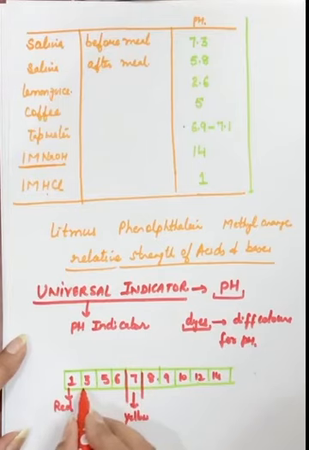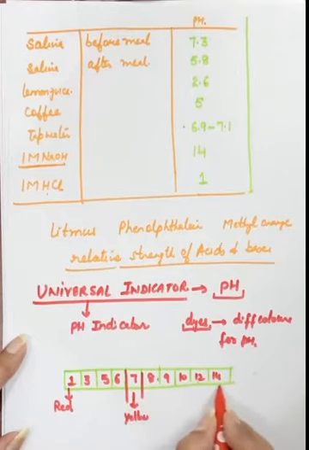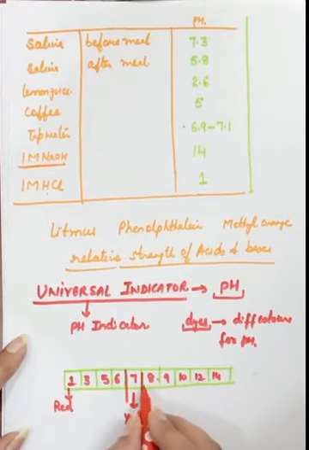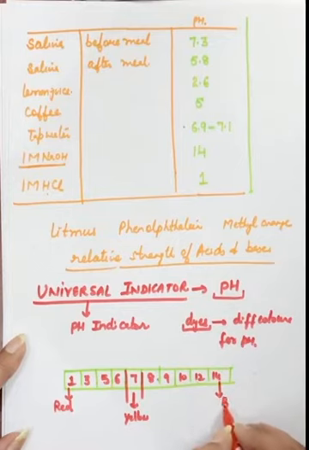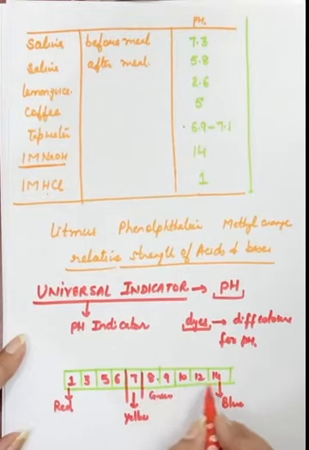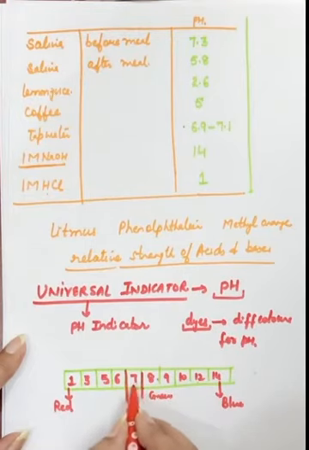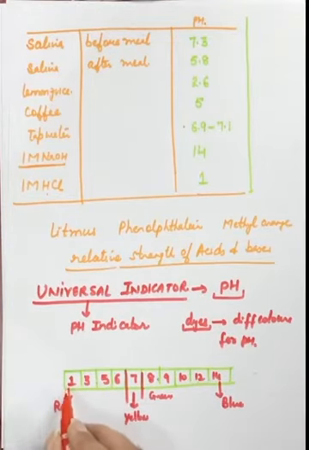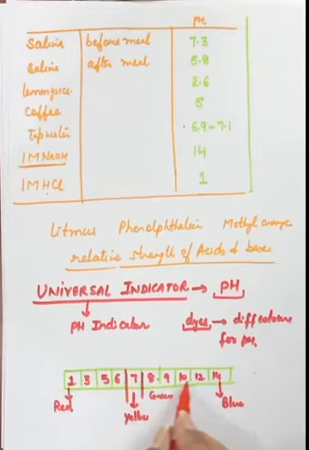So a lighter shade of red we will have, then it will change towards the orange color like this. And this side the colors of these indicators change towards a dark blue color. And this side the colors are green. So we will have the darker shades this side and this side we have the lighter shades. As we go this side we will have the darker shades of the red color. This chart shows the colors appearing on the pH paper when they come in contact with the solutions having different pH values.